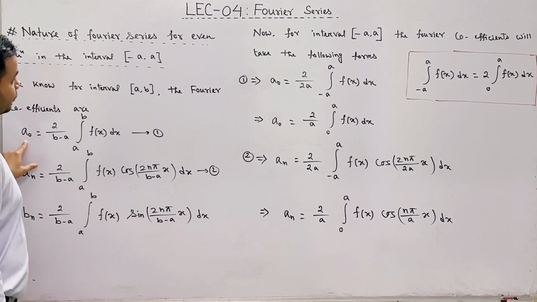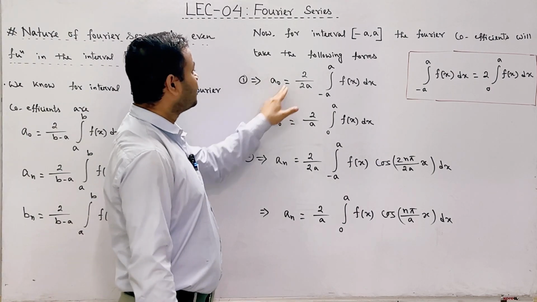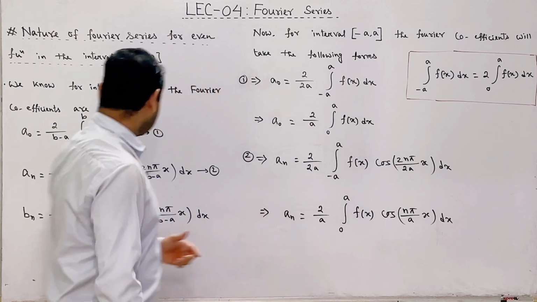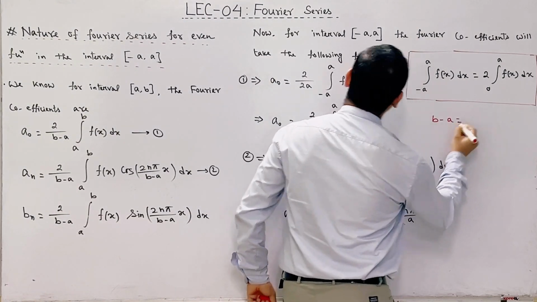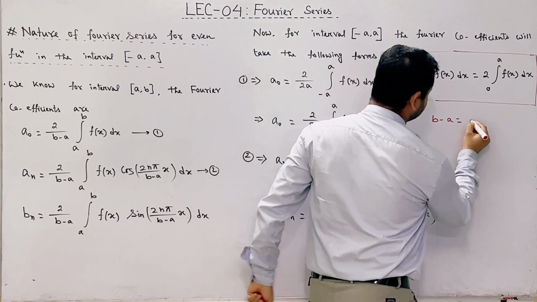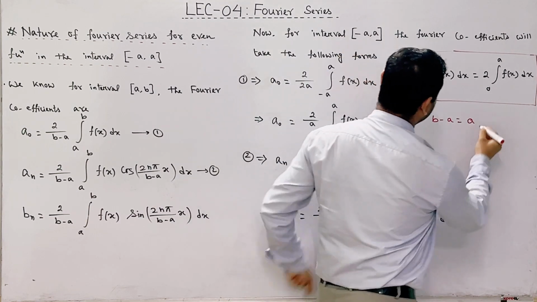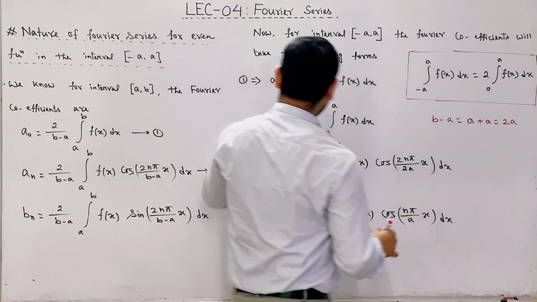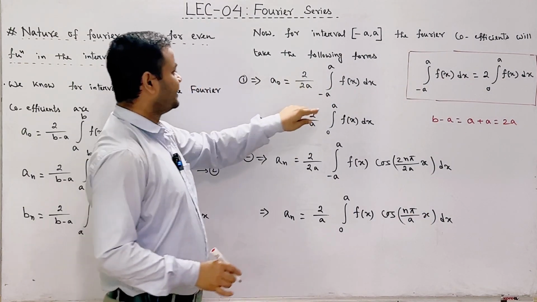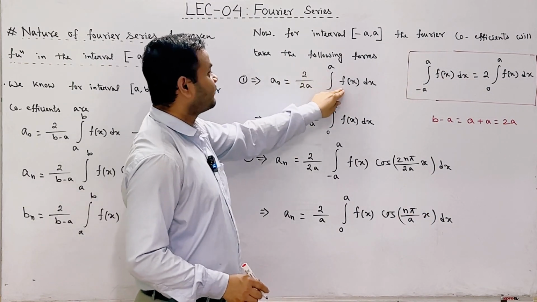Now in our case the interval is -a to +a and the function is even function. So in this case a naught will equal to 2 divided by b minus a. So b minus a means upper limit is plus a and lower limit is minus a. So minus minus plus. So ultimately b minus a value is twice a. So integration minus a to plus a f of x dx.